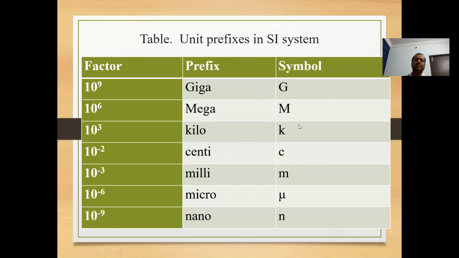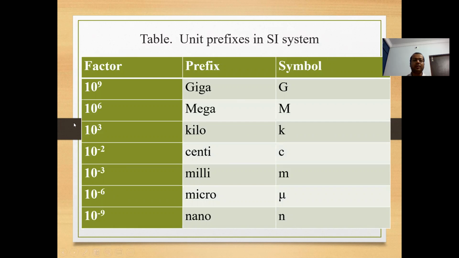Now we will see about some prefixes. So we are knowing about prefixes and suffixes. So prefixes: 10 to the 9, we are calling it as giga, and symbol we are using is G. For example, gigapascal, GPa. So that means 10 to the 9 Pascal, and 1 Pascal is equal to Newton per meter square. That is the unit of pressure. Pressure is force per unit area.